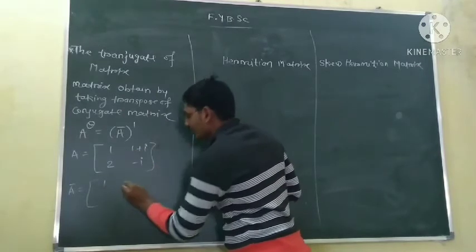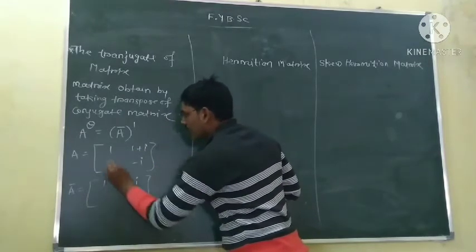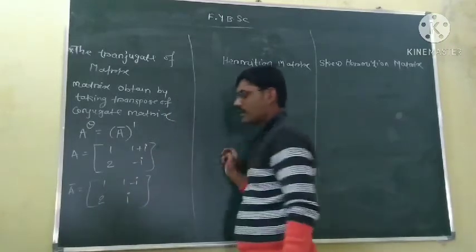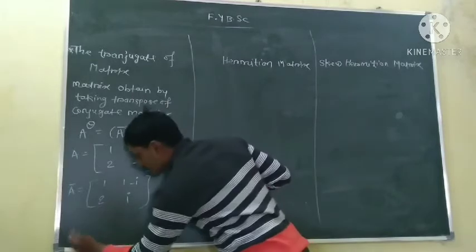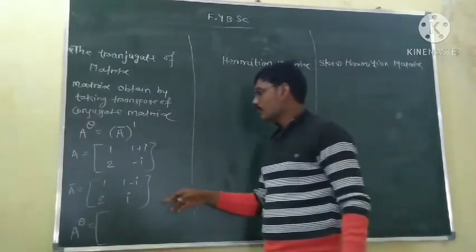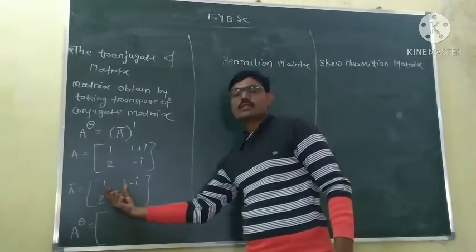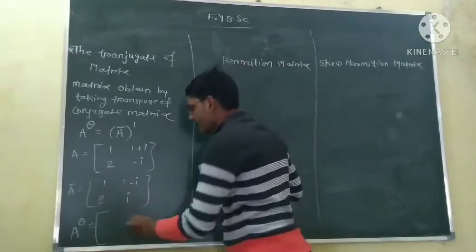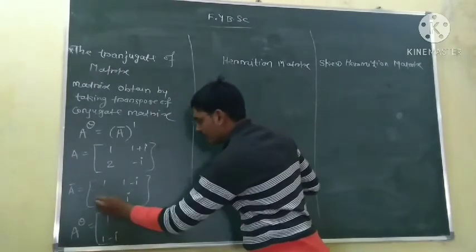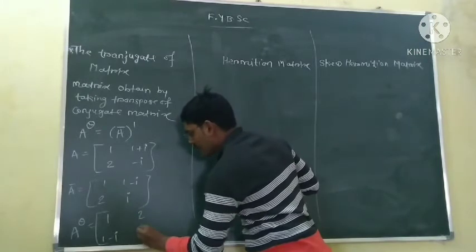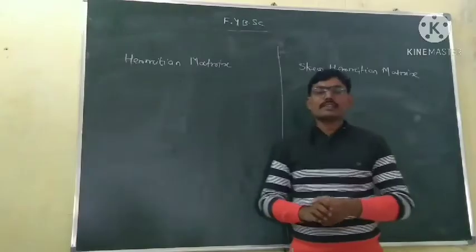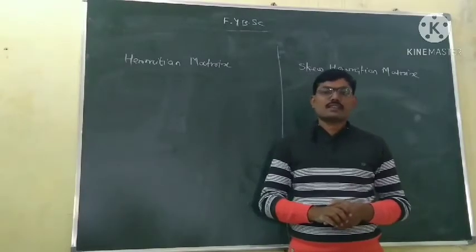Conjugate of 1 plus i is 1 minus i. Conjugate of 2 is 2. Conjugate of minus i is plus i. Then we take the transpose of this conjugate matrix: this row becomes column 1, 1 minus i, this row becomes column 2, and so this matrix is the conjugate transpose of this matrix.